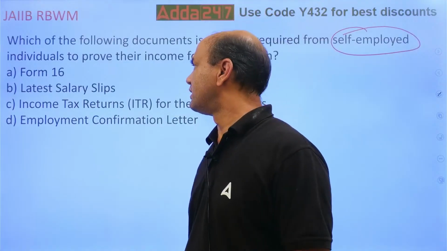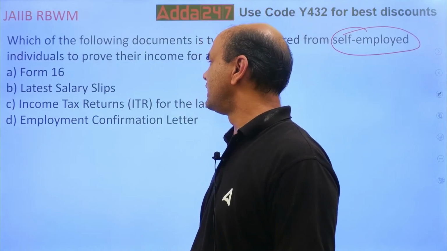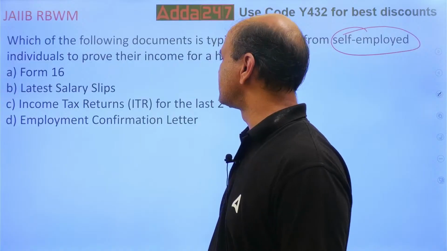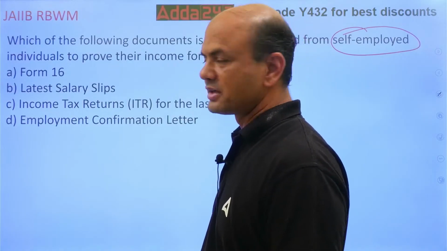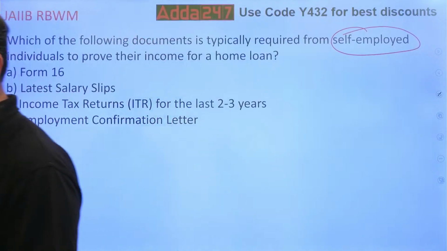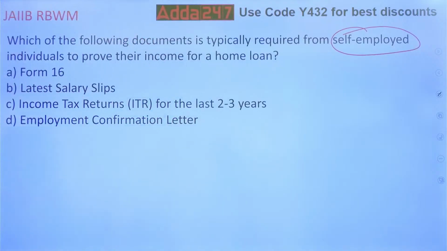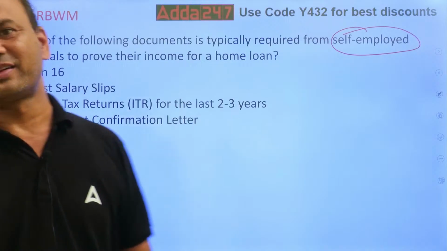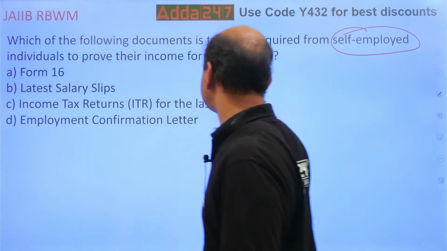Form 16, latest salary slips, income tax returns for last 2-3 years, and employment confirmation letter. Self-employed. So for self-employed, the answer is ITR, income tax returns.